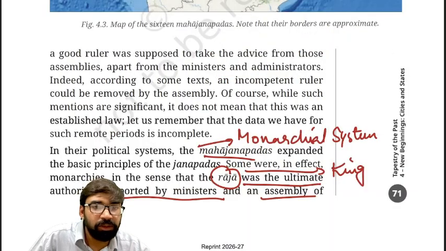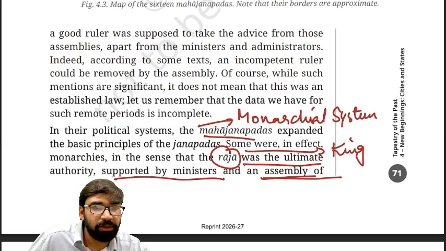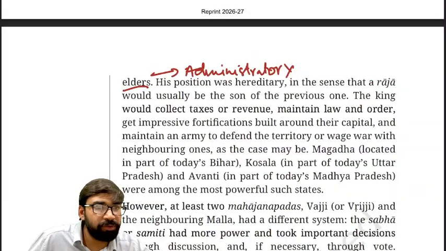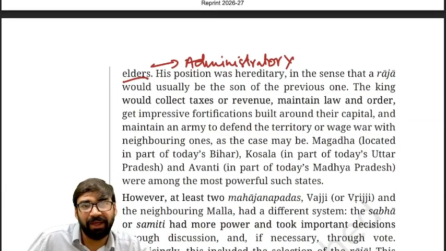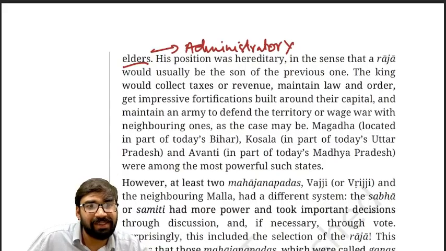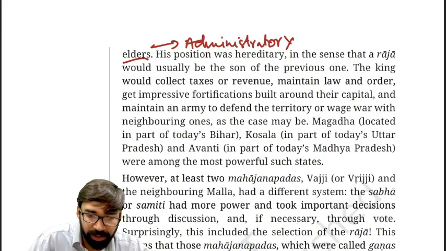As you can see on your screen, the king was supported by the council, called the assembly of elders.